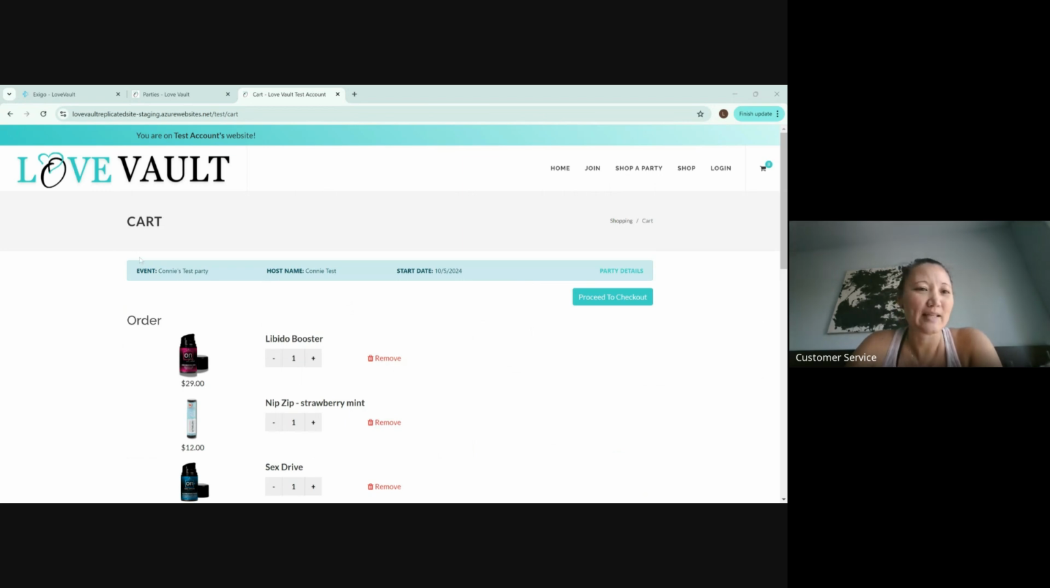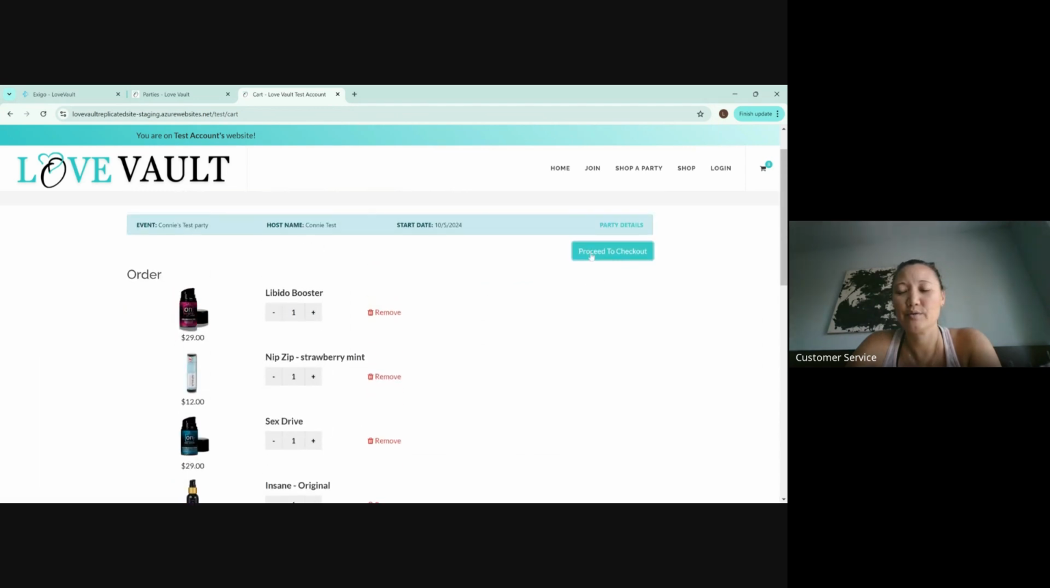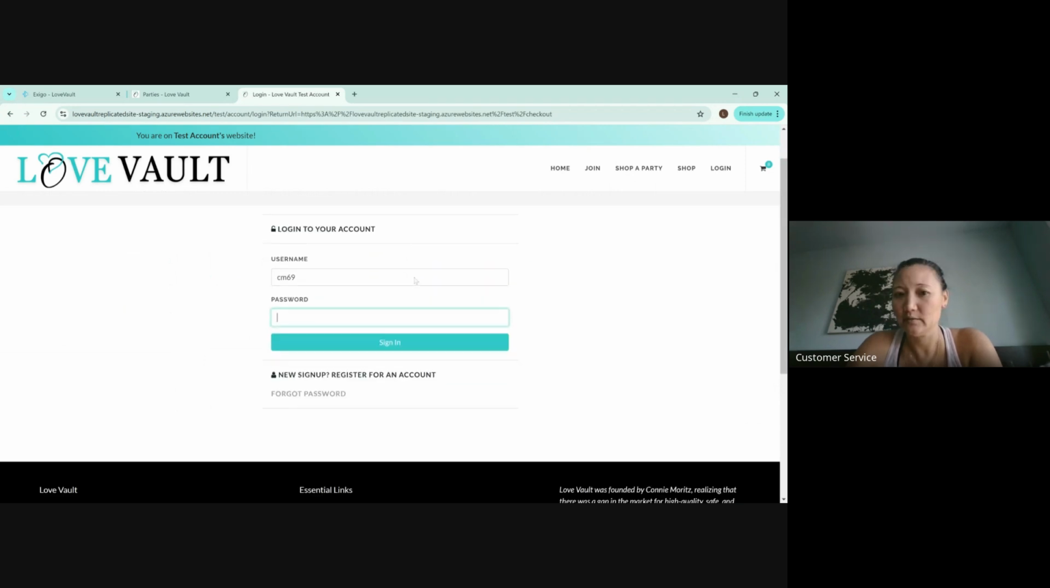And here you will see that that person knows that it is shopping from a party link, and it's going to go to this person. Okay. So they can view the cart here, and then we're just going to go ahead and proceed to checkout. It goes, okay, and then it makes them log in. All right, so I don't remember what this is.